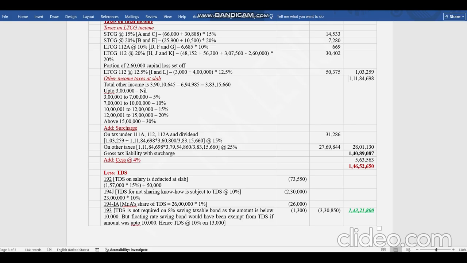Now, how surcharge is calculated? On long term capital gain and short term capital gain under 111A, 112A and 112 plus dividend, surcharge will be at 15%. It cannot exceed 15%. Now what the surcharge rule says?